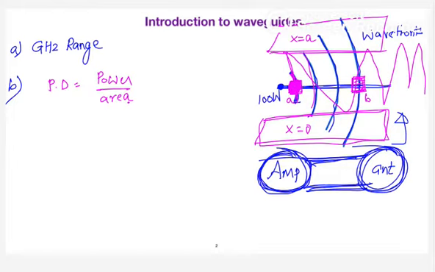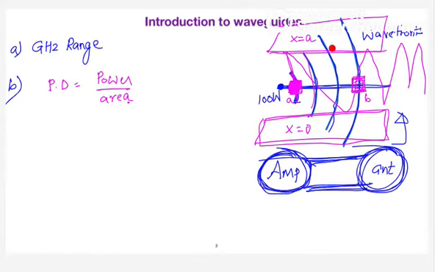So what are you actually doing in this case? By putting the waveguide, you are making sure that the wave cannot expand beyond the waveguide. Then what will happen in that case? Even if you take the same area here and the same area very far, since there is no loss of power, the power density is completely going to be uniform. Are you getting my point?